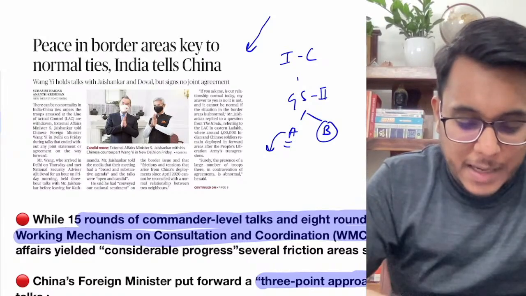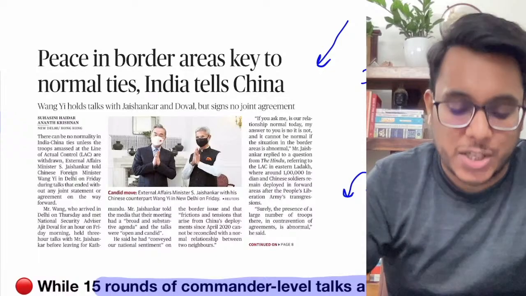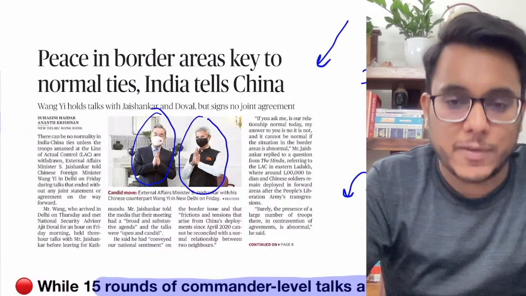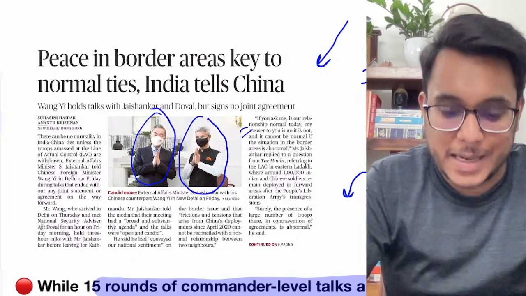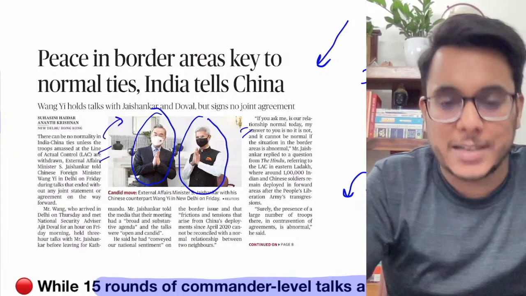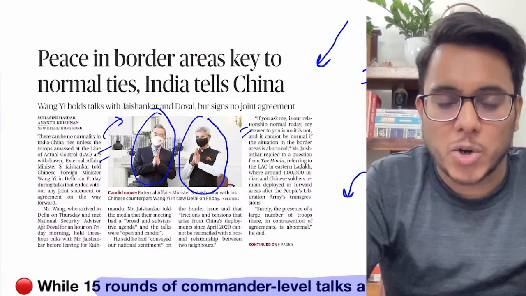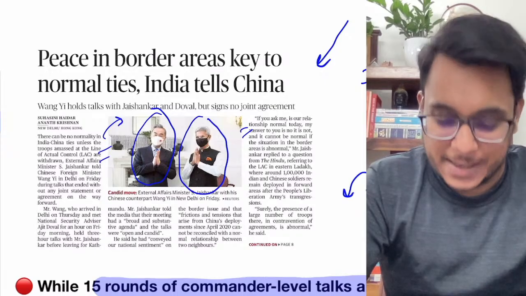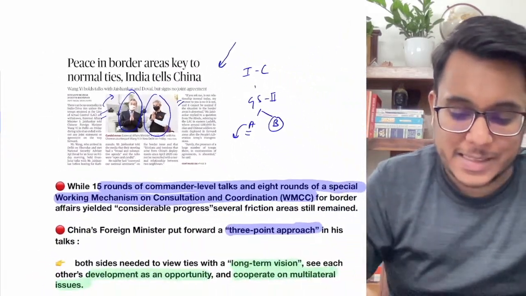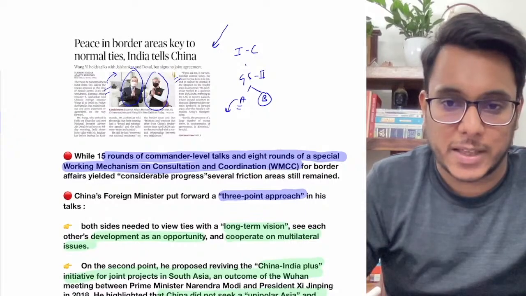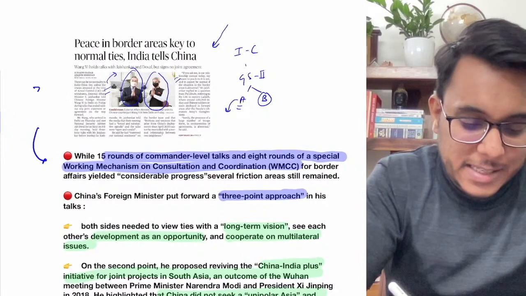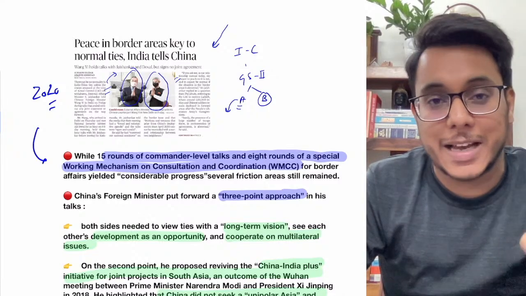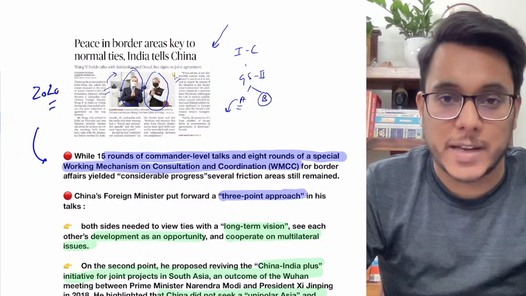This particular article talks about the recent discussion between the Chinese foreign minister and the Minister of External Affairs of India. The Chinese foreign minister visited India, and here he talked about boundary matters with our external affairs minister and the NSA. What were the discussion points? We'll see this. First of all, since 2020 the boundary disputes have become intense, and particularly after the Galwan violence, the situation is very tense.